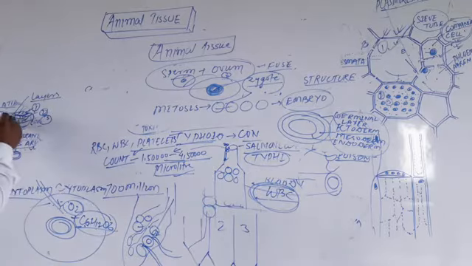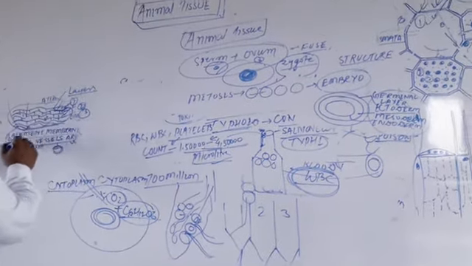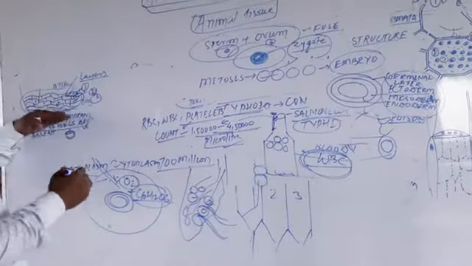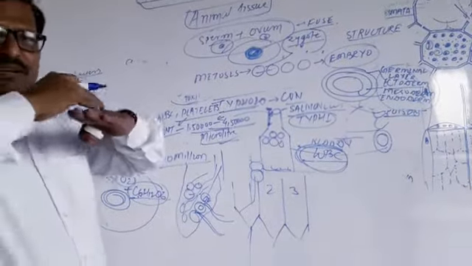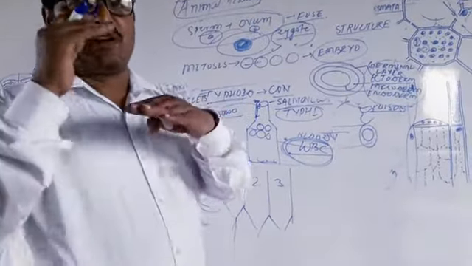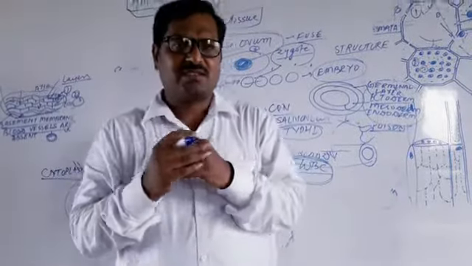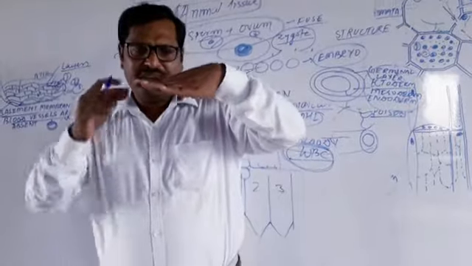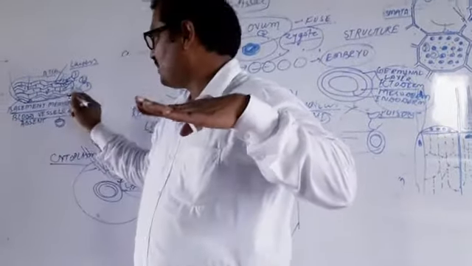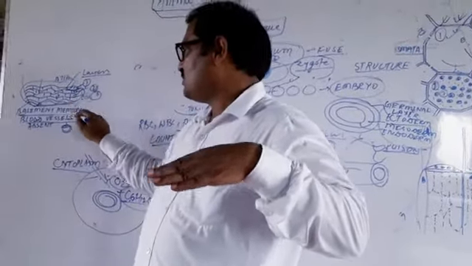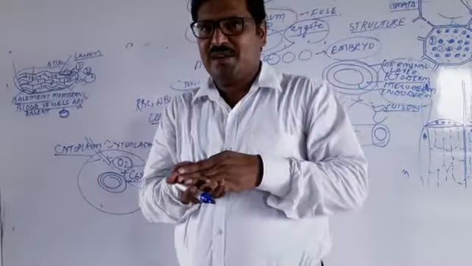All these sheets of layers of the epithelial tissue are situated at the basement membrane, because for the situation of any tissue, it needs a membrane and support. So epithelium tissue is also situated at the basement membrane.